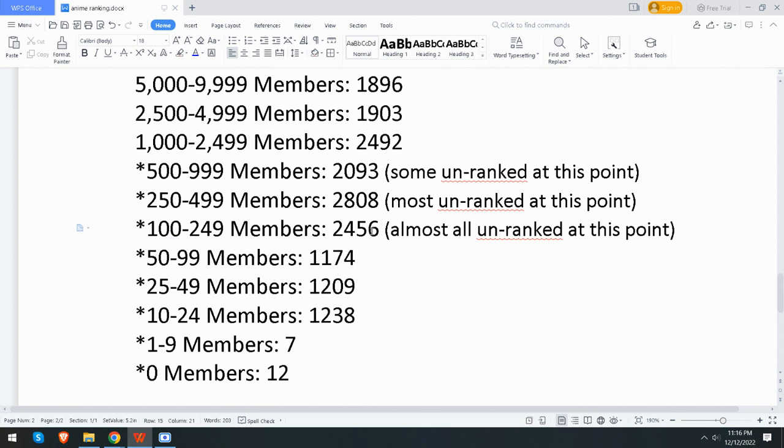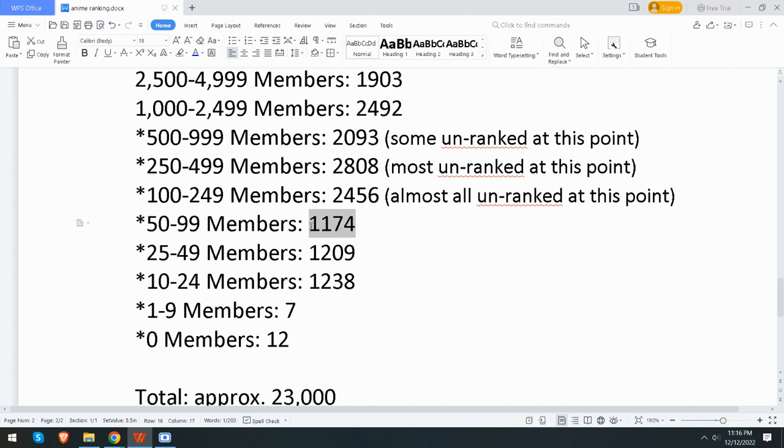Now, once you get below 100, the groups get a lot smaller. Generally, anime, even the obscure ones, end up with at least 100. It's usually the really new stuff that just got released and is obscure. When it's really this low, these groups have about 1,000 each, from 50 to 99, 25 to 49, and 10 to 24. They're all about the same. They have about 1,000 each.